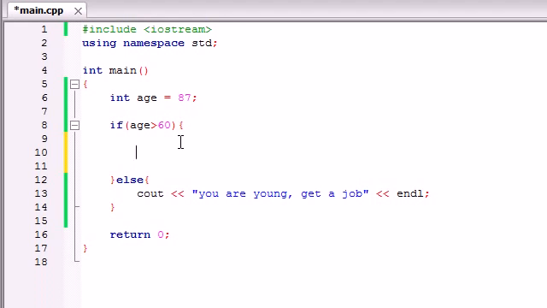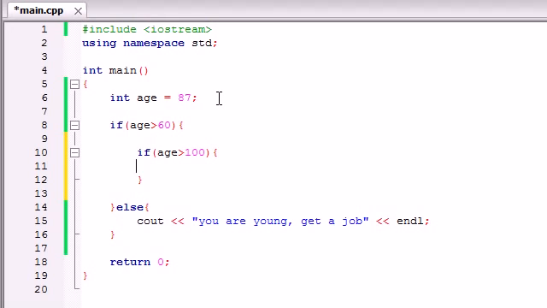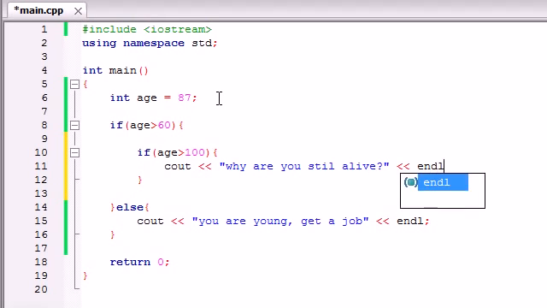So let's go ahead and say if, and remember, this code is only going to run if the user is over 60. So now we want to test if the user is over 100. And then we're going to write cout, why are you still alive? I know this is harsh, but hey, just trying to get the point across. So now let's run this bit of code.